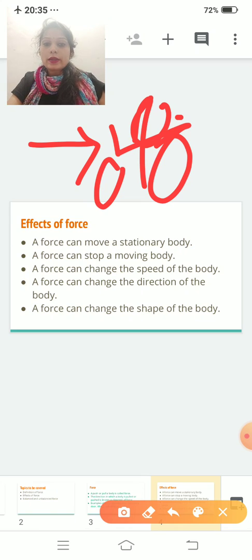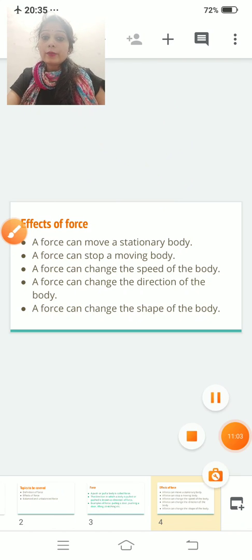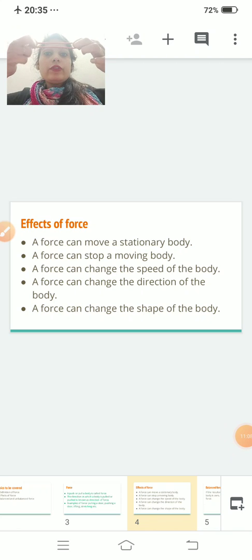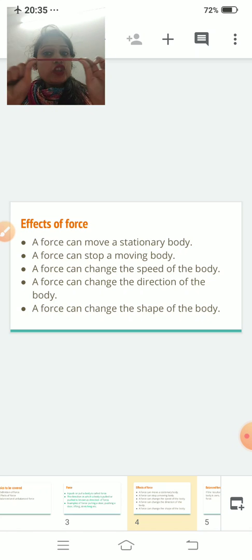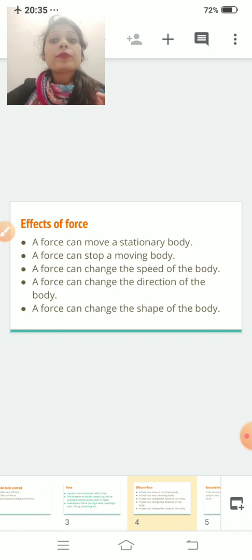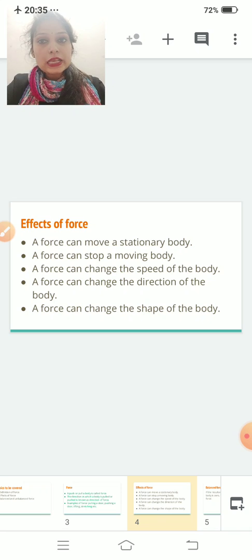Now, last one. A force can change the shape of the body. For example, if you take a rubber band and if you stretch it, the shape of the rubber band has changed. Yes, the shape of the rubber band has changed. So with this, you can say that if you apply force to the object, you can change the shape of the object.